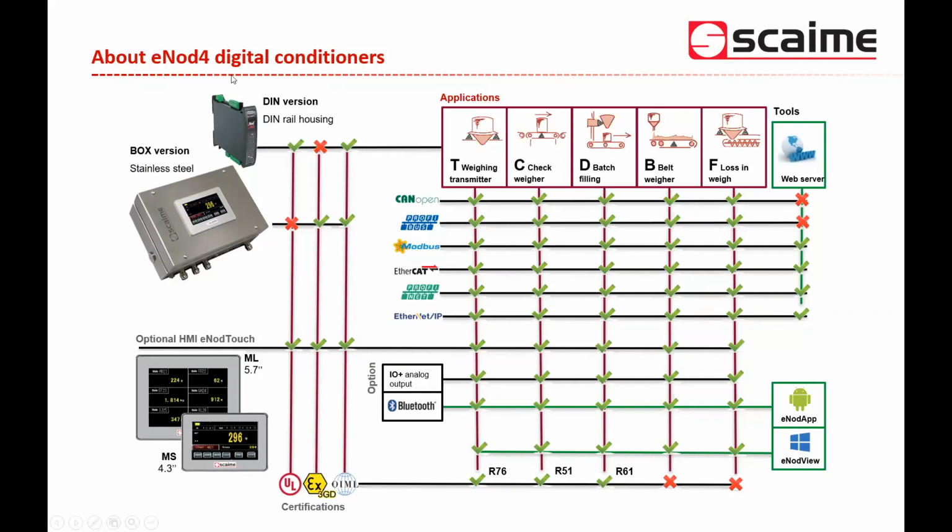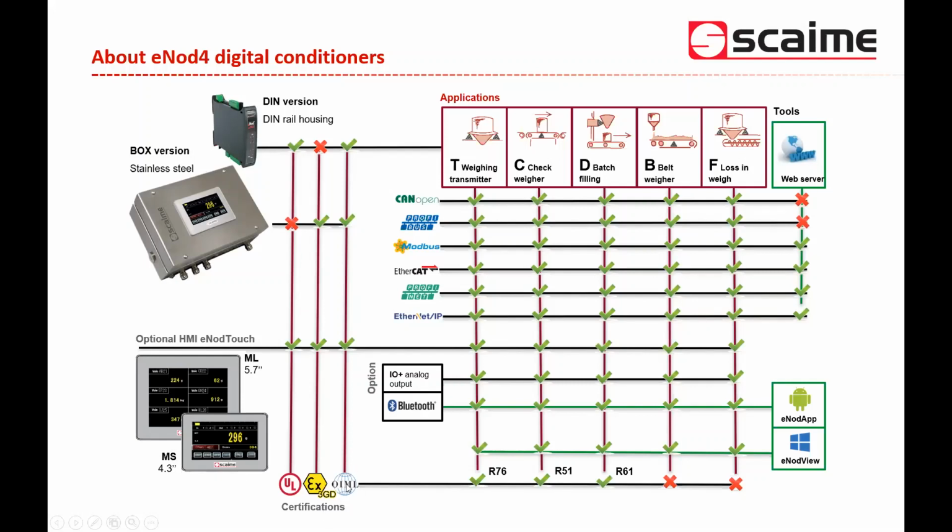You can also see the two models of eNote4 which are proposed: either a DIN rail model, or we can also propose a version in a stainless steel box with or without the touch panel integrated. We have two models of touch panels, HMI panels: the ML version, L like large, and the MS version, S like small.